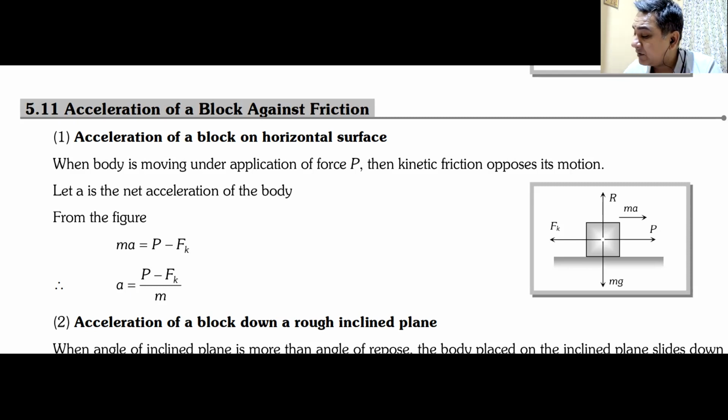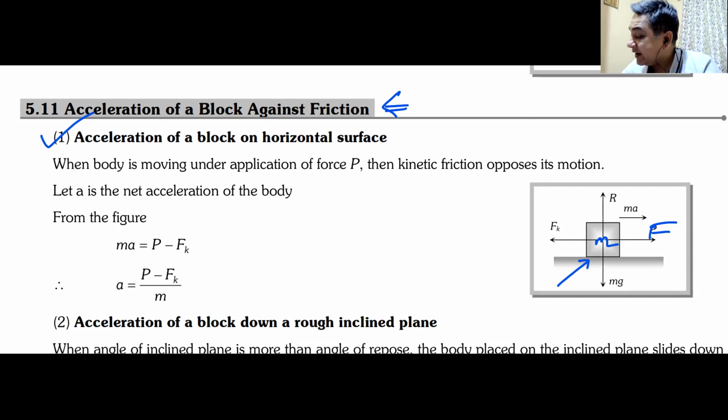Which category? Category number 1, acceleration of a block against friction. So what they will have is a simple block, mass M. Then I have a pulling force F. Force F may not be horizontal, it may be at an angle. Then you have to resolve it into cos theta, sin theta.